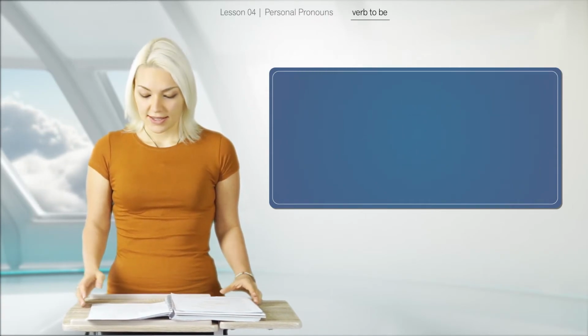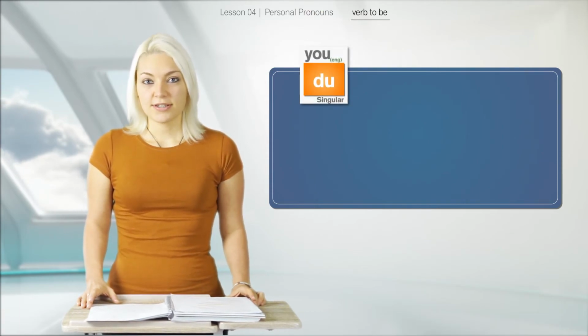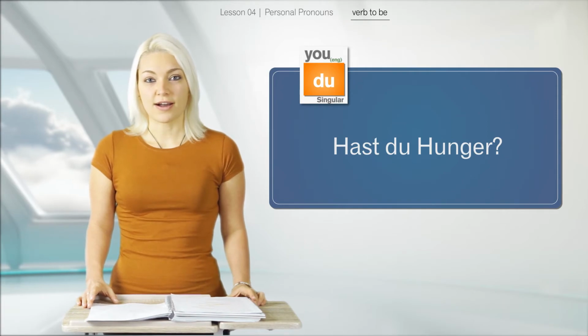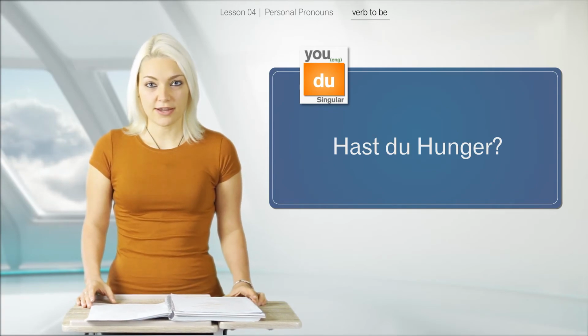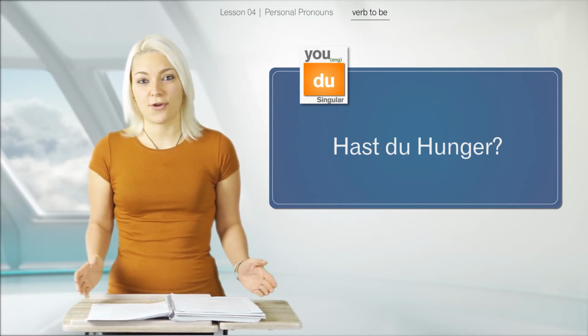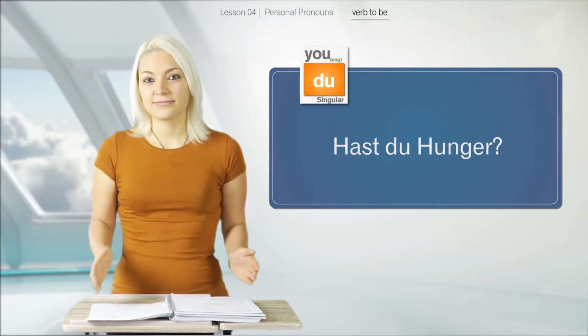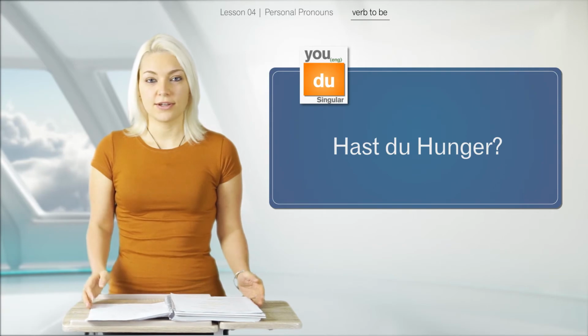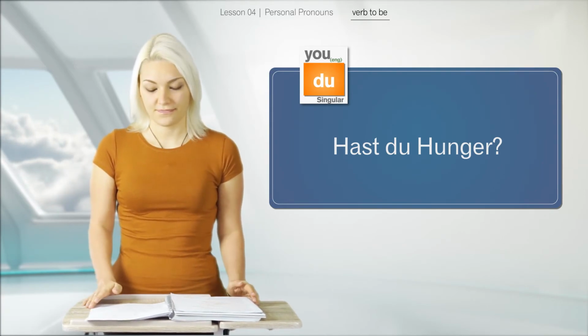Okay, the verb to have in sentences. Another question, hast du Hunger? Hast du Hunger means, are you hungry? So in this case, we actually use the verb to have. Literally, do you have hunger? Hast du Hunger? Also here, question, verb comes first, personal pronoun follows.